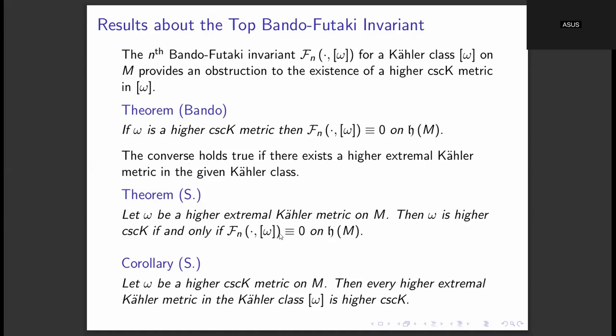So from this we can see that, suppose we are in the Kähler class of a higher cscK metric, then if we take any higher extremal Kähler representative of that Kähler class, that representative also has to be higher cscK. From this second theorem, this corollary will quickly follow.